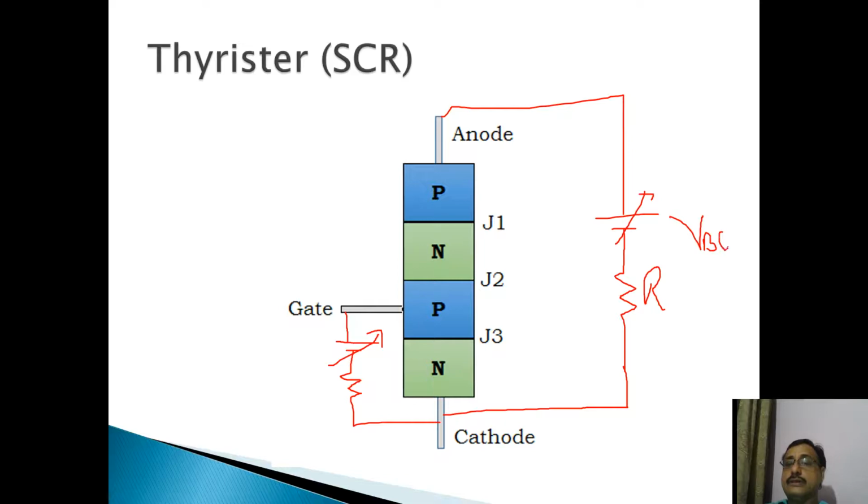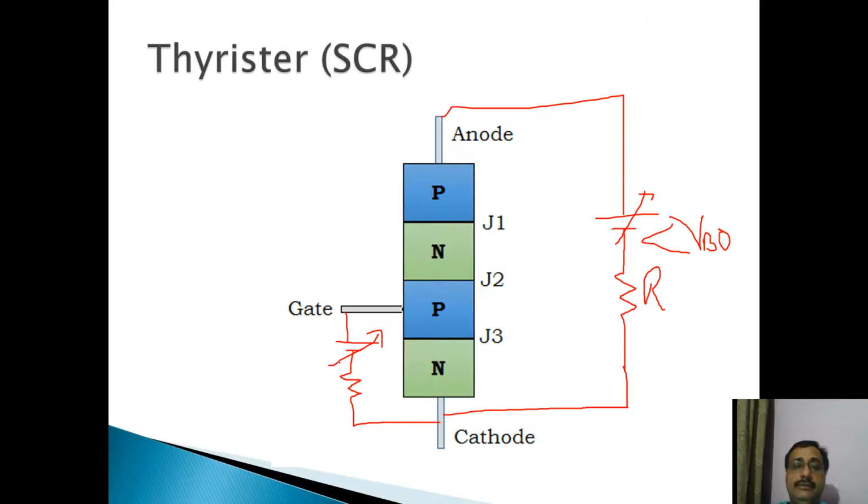This voltage connected across the anode and cathode terminals is less than VBO, meaning it cannot turn on the thyristor without the gate current. J2 cannot be broken down at this voltage because it is less than the forward breakover voltage.